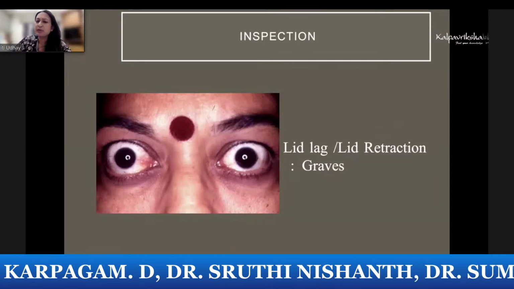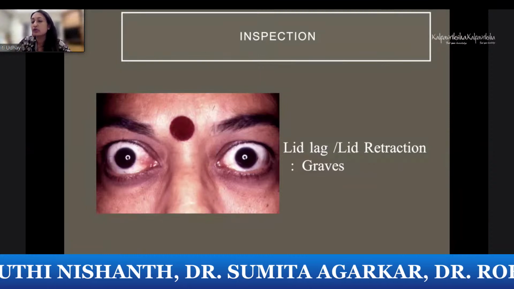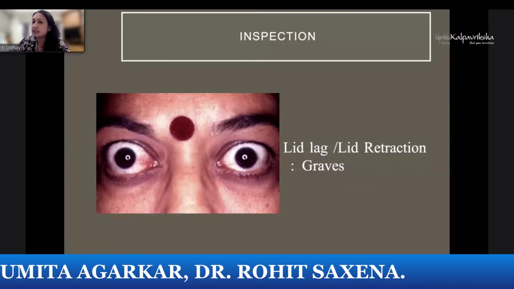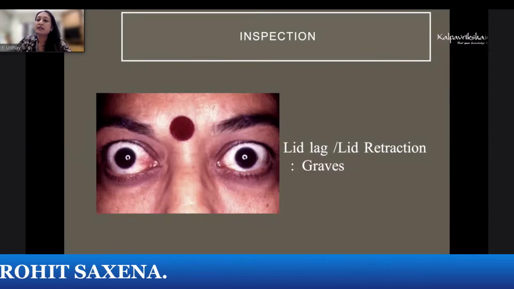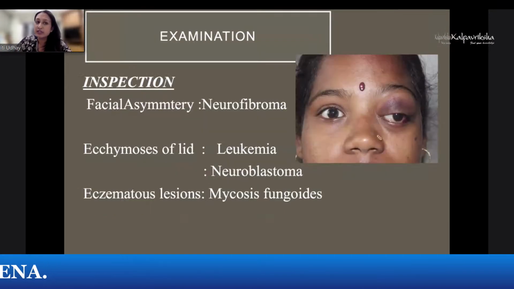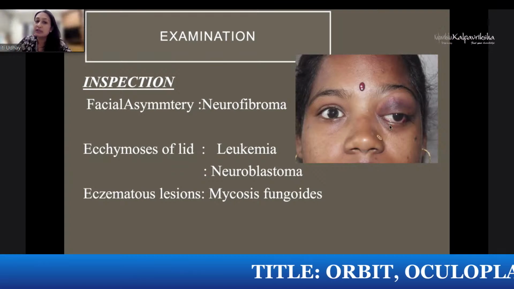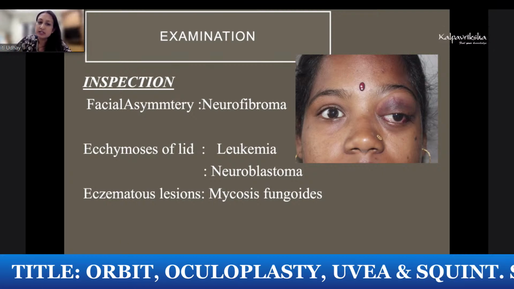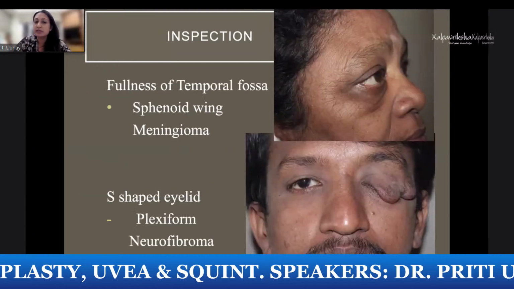Now, coming to inspection, first look at the patient without touching the patient. When you see the patient, look at the eyelid first. Eyelid gives you a lot of clues. Like if there is a lid retraction, it is quite commonly thyroid eye disease. And you will see any swelling, inflammation. Look at the facial asymmetry. If you see ecchymosis like this along with the proptosis, it can be a leukemia or a neuroblastoma. And of course, eczematous lesions like mycosis, you will be able to pick up just by inspection.